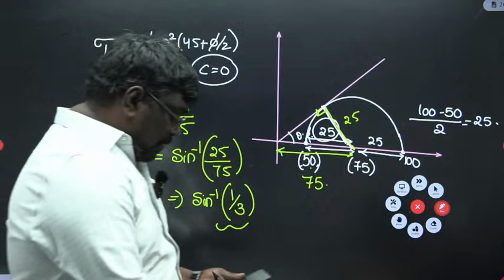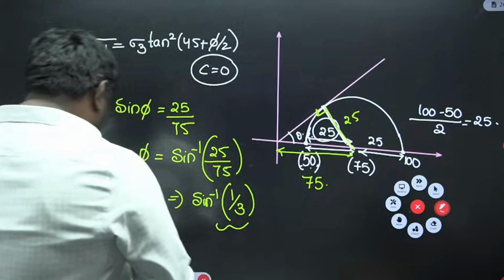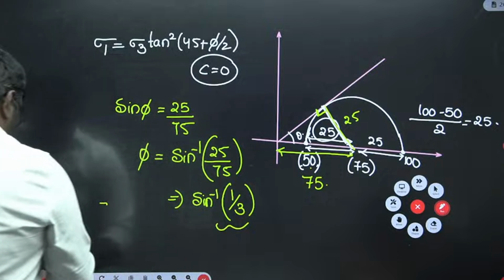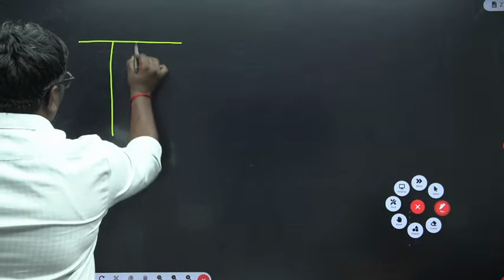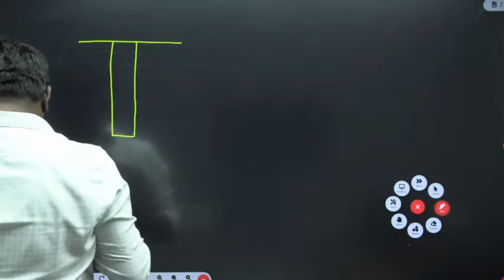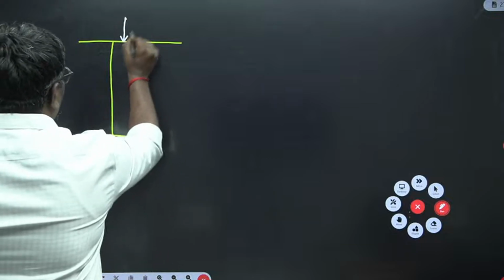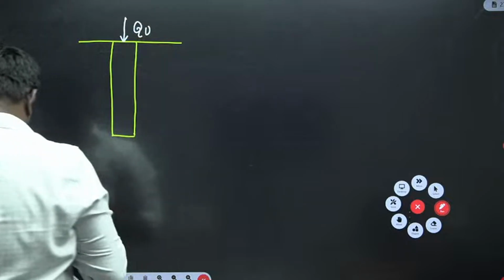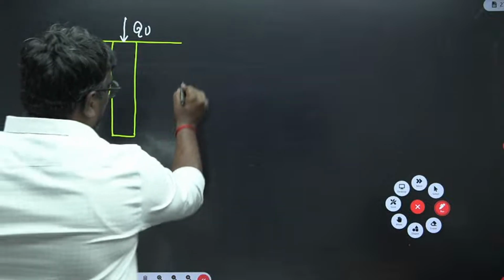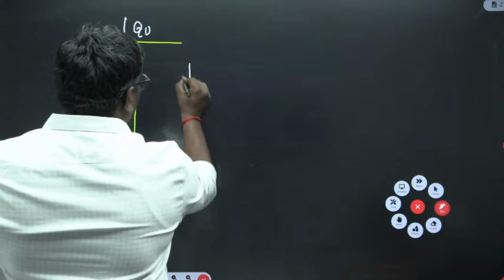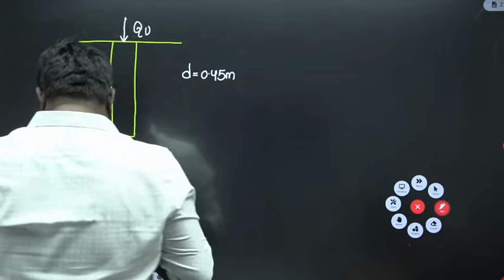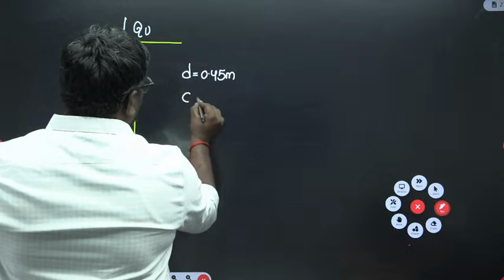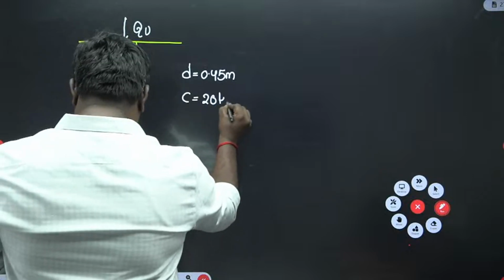Okay. Now, my dear students, let me tell you here, they have given one pile foundation, sir. In the pile foundation, they have given the ultimate load. Okay. This is the ultimate load they have given you. Now see, students, they have given you the depth. Diameter D is equal to 0.45 meter. What are the values they have given? D is equal to 0.45. C is equal to 20 kilopascal.